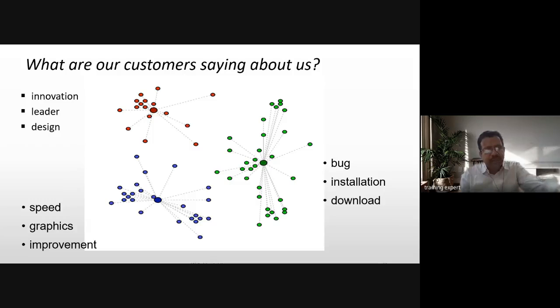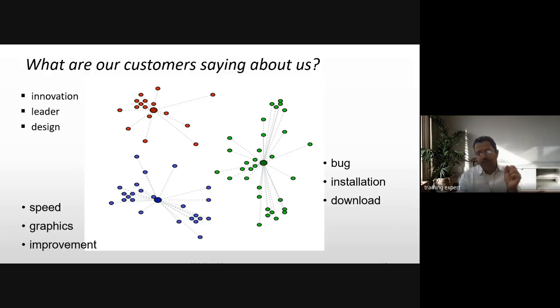So what are these 3 clusters? Primarily people who are talking about the innovation, leadership and design part. Those customers are saying that your product is very innovative, you are in the leaders quadrant, and all that positive feedback about innovation. Some people are talking about the speed of the portal, the graphics, the improvements, right? So those are different clusters.